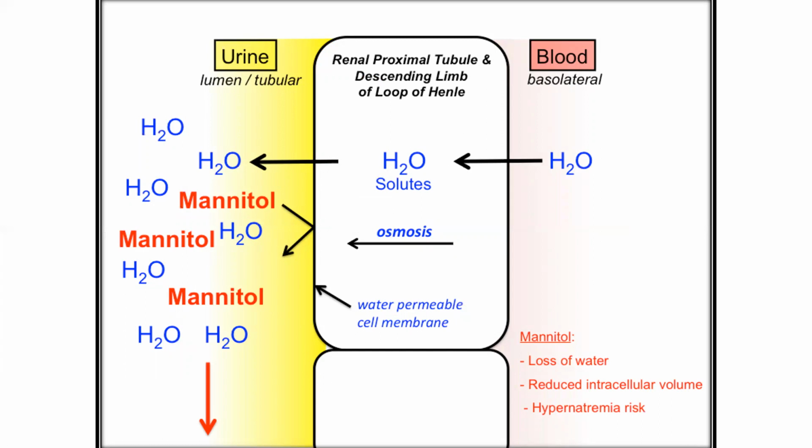This is the mechanism of action of mannitol and osmotic diuretics. Mannitol increases the water in the lumen. Water is permeable across the cell membrane. Mannitol causes loss of water, reduced intracellular volume, and hypernatremia risk.